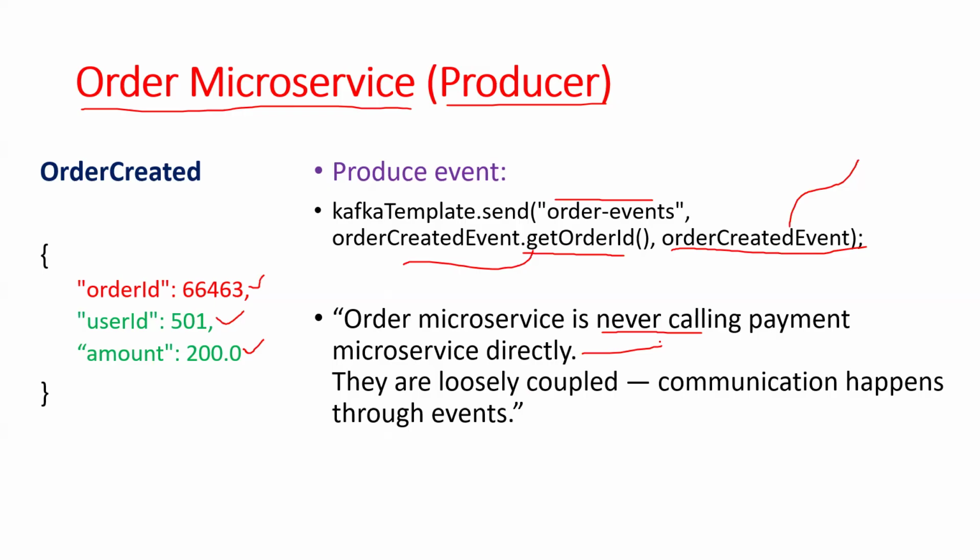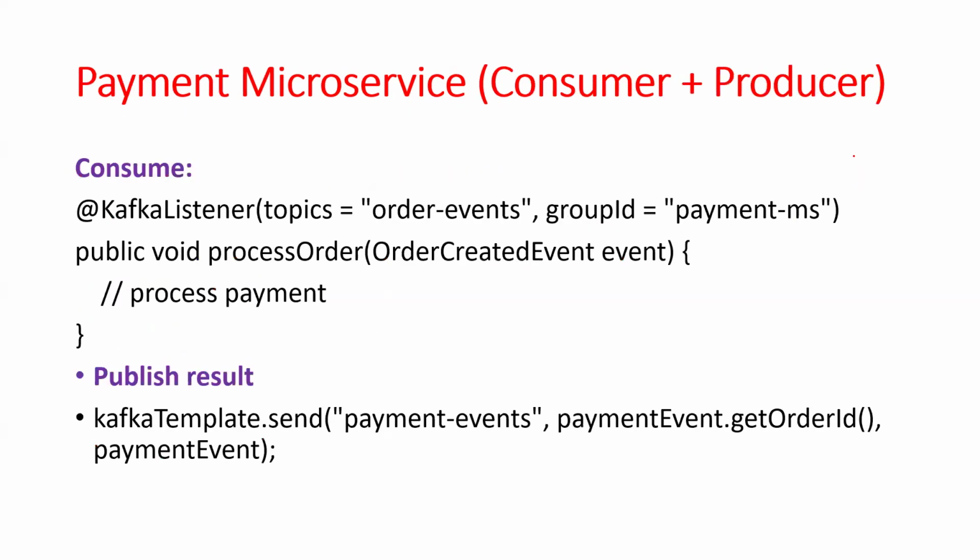Here, the event is order-events. This is the producer microservice's responsibility. Next, the payment microservice. What the payment microservice consumer means is that it is a Kafka listener. So into this topic, whatever data you receive, that is about order-events.